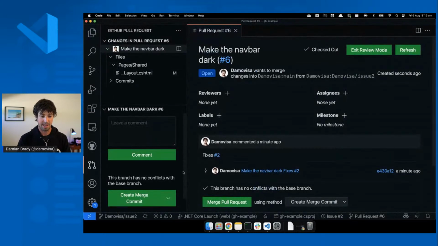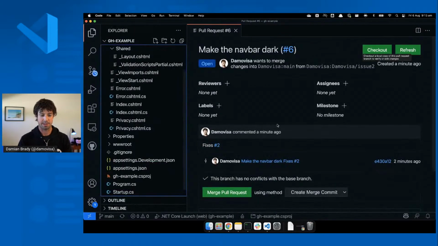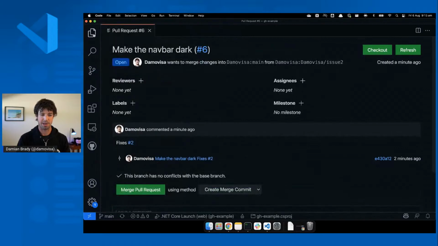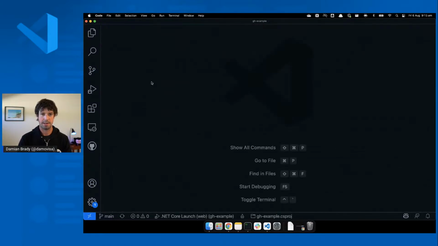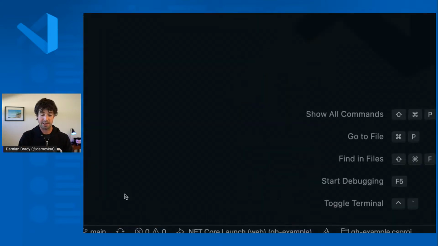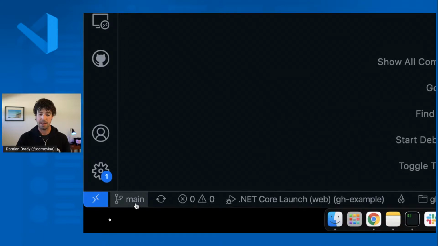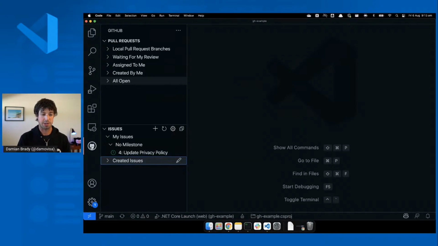That's fantastic. In here, I'm going to exit review mode. So I don't care about this pull request anymore. That's going to be somebody else's. And I'm going to go on to my next piece of work. So you can see the integration there with issues, creating a branch for you, creating a pull request. Because I exited that review mode, I'm back on my main branch now. And so I can do my next piece of work.